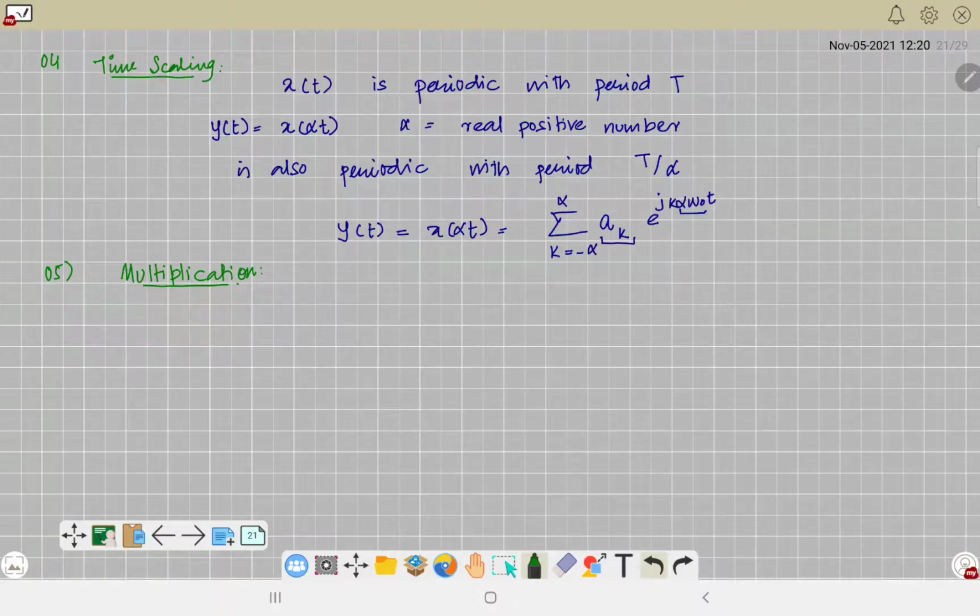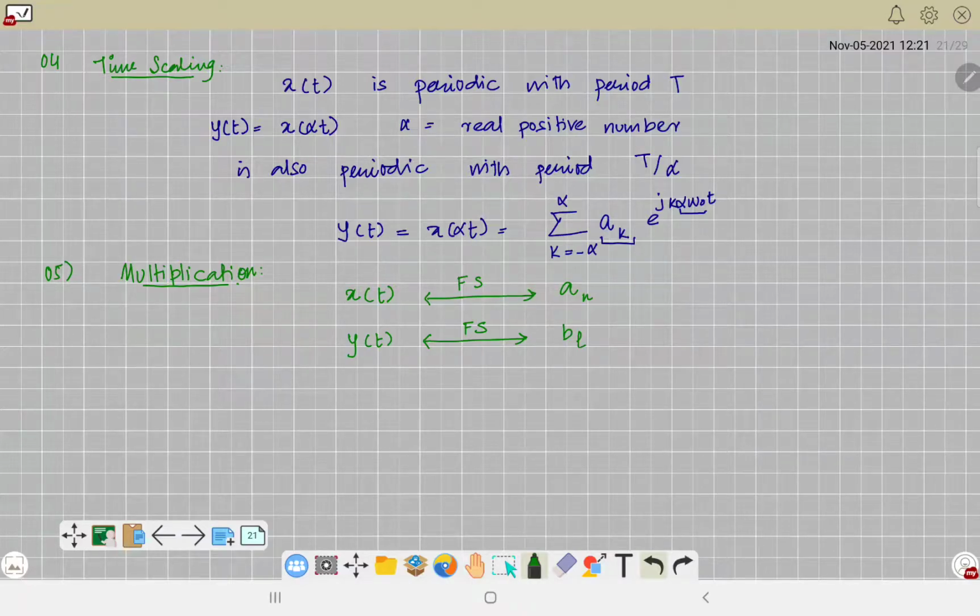So if I do a quick analysis, I have two signals, x of t, whose Fourier series gives coefficient, say, a of n. Then I have another signal y of t. When I take Fourier series, I get coefficient, say, b of l.